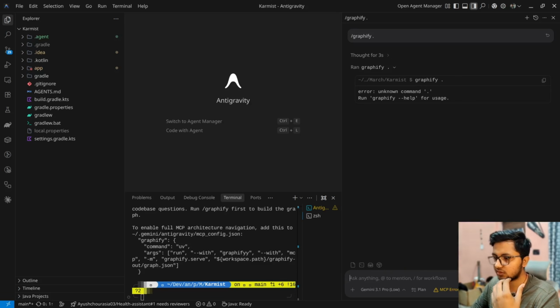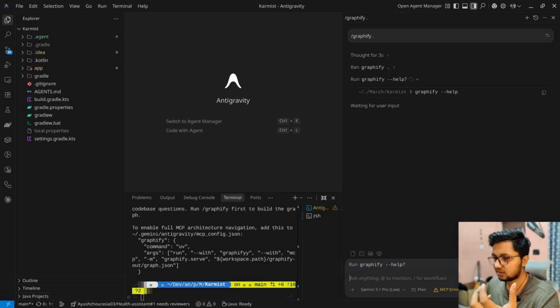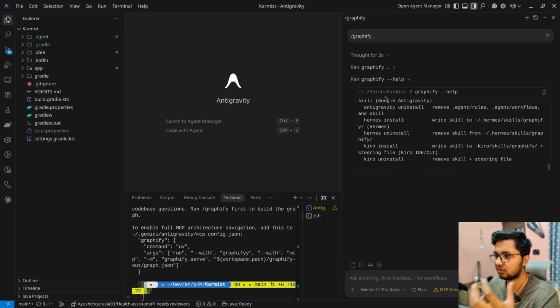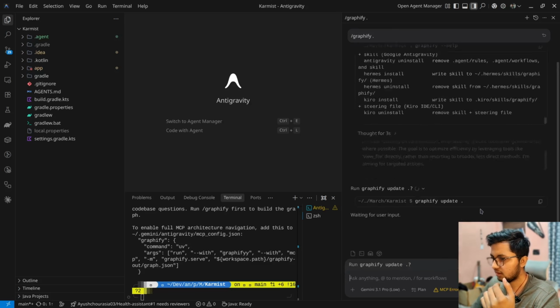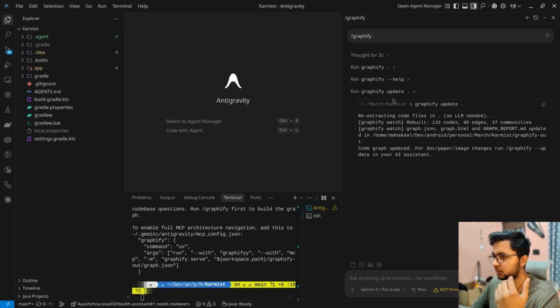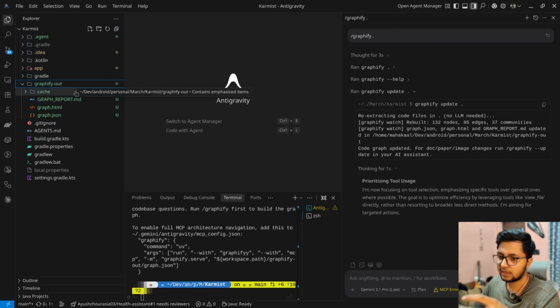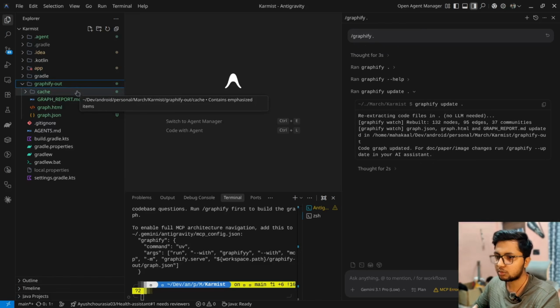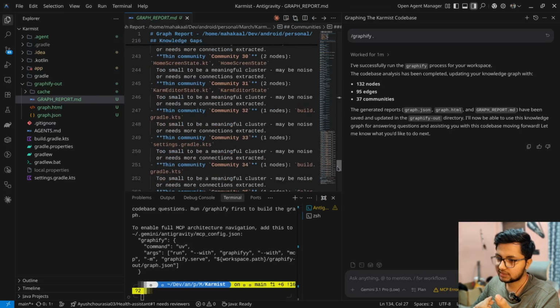It is going to ask for some commands. For me, it is giving some errors because I have my Python and other things installed in some different places and not in the default places. So it is going to see the help and then it will do the things. Hold on, let's see what more it is using. It is thinking, and now it is asking me to Graphify update. So see, it has made a folder over here which is graphify-out, which is the output that it made. It has made the report, and the report is quite extensive.